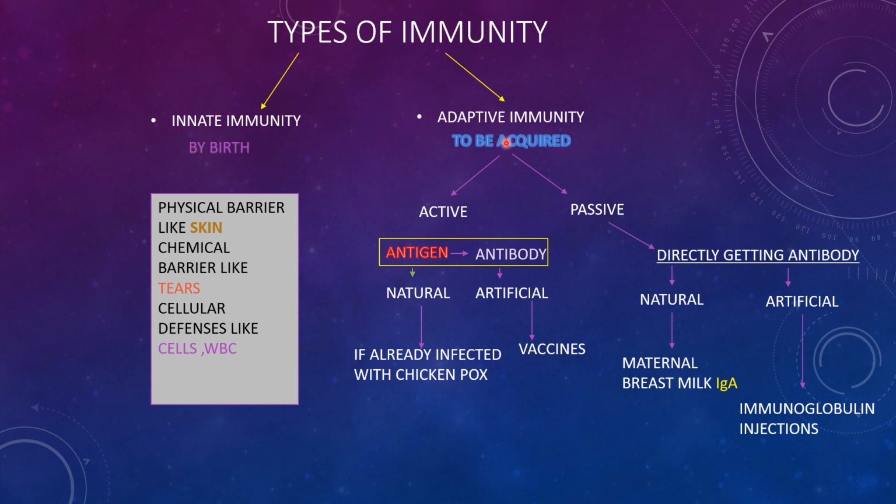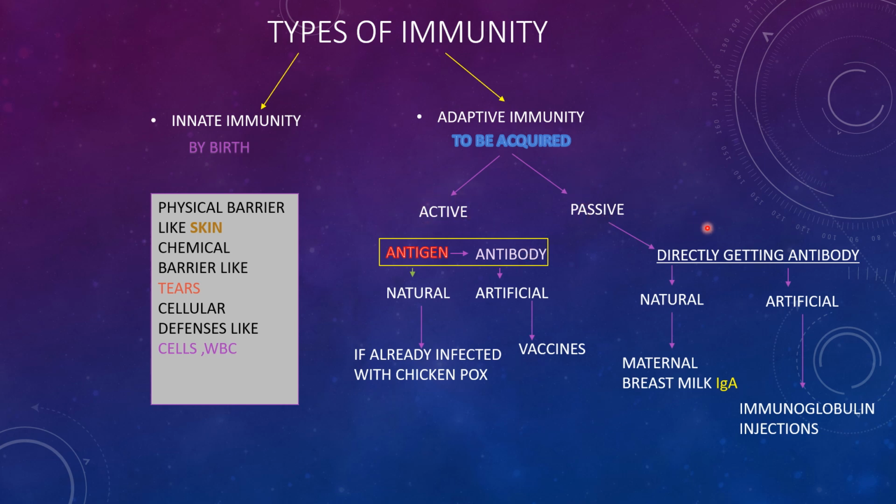Regarding adaptive or acquired immunity, it can be active or passive. You should have a thorough idea about active and passive, because you may get questions like vaccinations come under which immunity, or immunoglobulin injections come under which immunity. An immunity is said to be active when there is an antigen and antibody response. In response to an antigen like bacteria, viruses, anything, antibody should form. Then only it is said to be active.